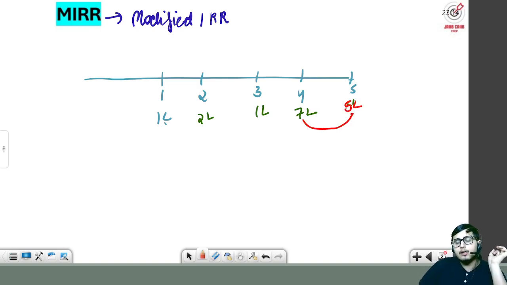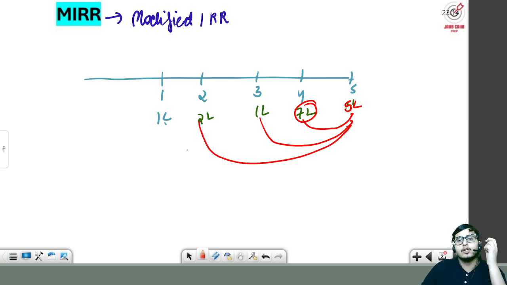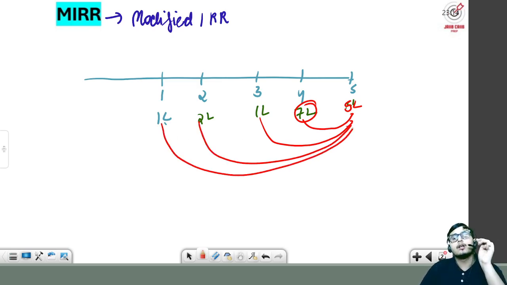So this will be invested for 1 year, this 1 lakh will be invested for 2 years, this will be invested for 3 years, and this will be invested for 4 years. So now each amount will have some future value, so we will get the future value of all these amounts and then add them.